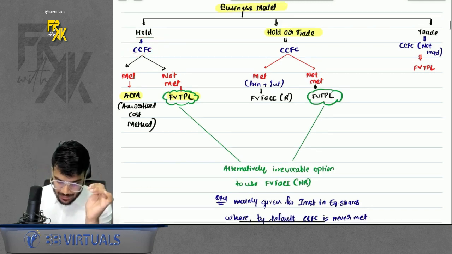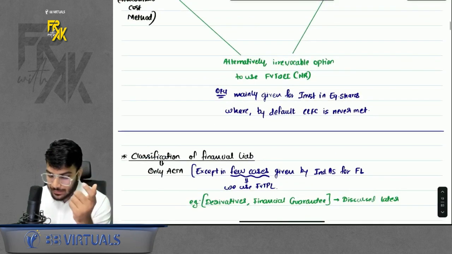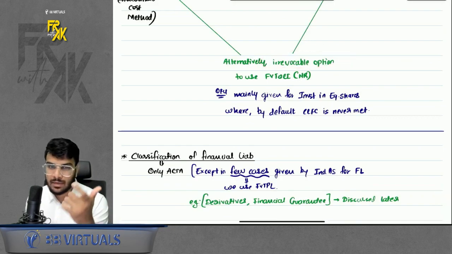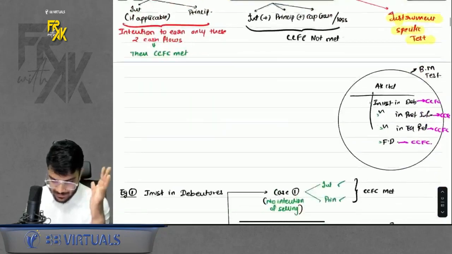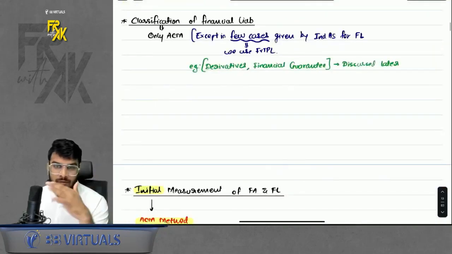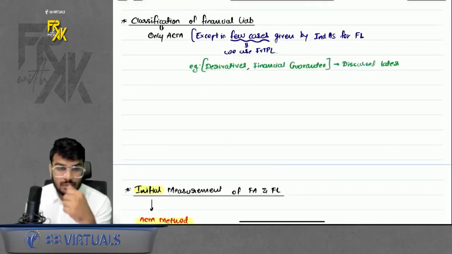So instead of directly using FVTPL, the company can choose. This is an irrevocable option to choose FVT OCI NR. Okay, do remember that part. So this was business model and CCFC test. Just a basic idea, if you have that, that is more than sufficient. This was for financial asset.